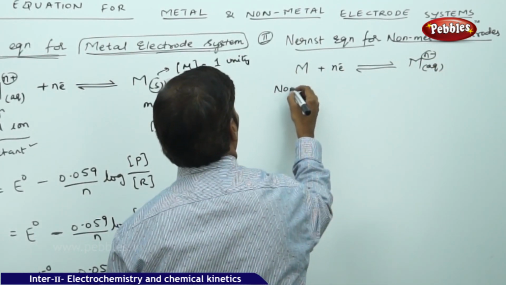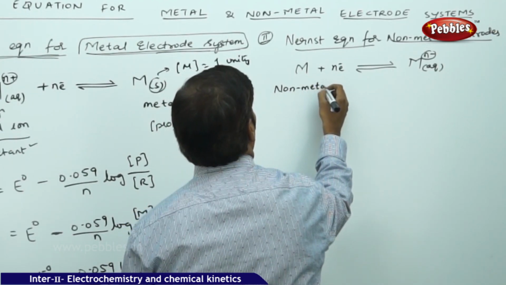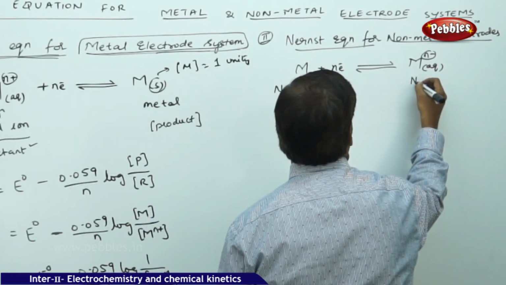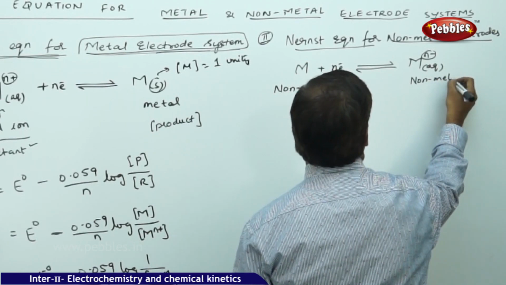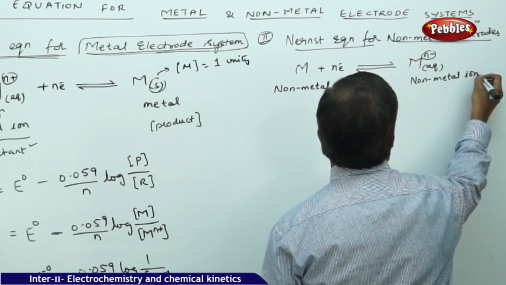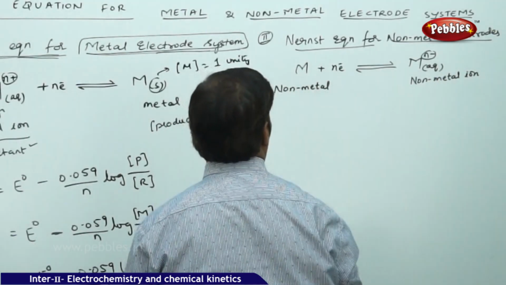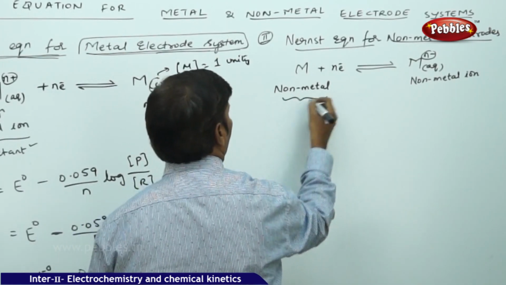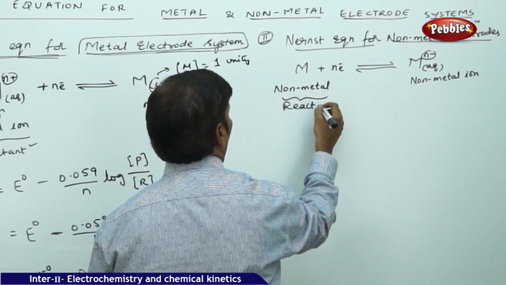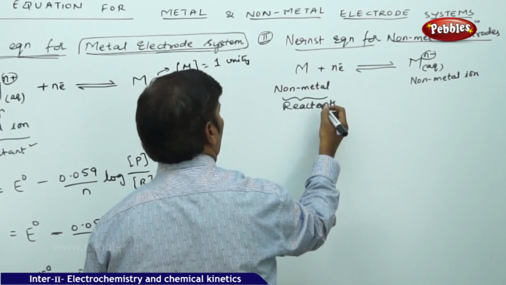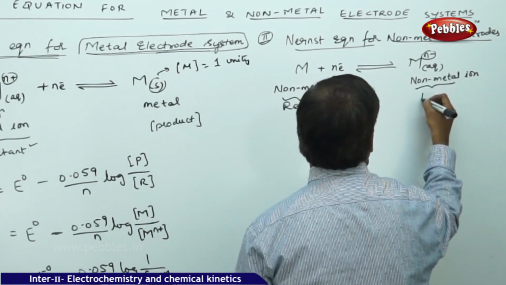This is the non-metal, and this is the non-metal ion. These are the reactants and these are the products.